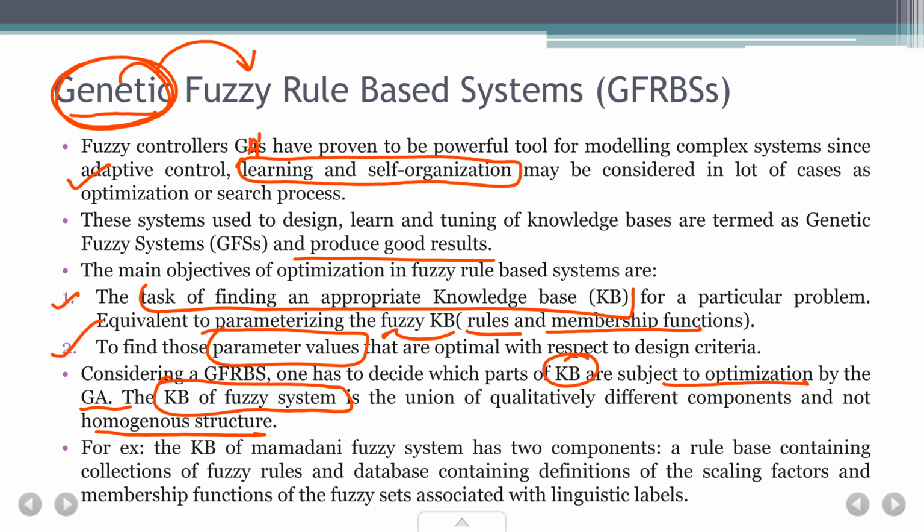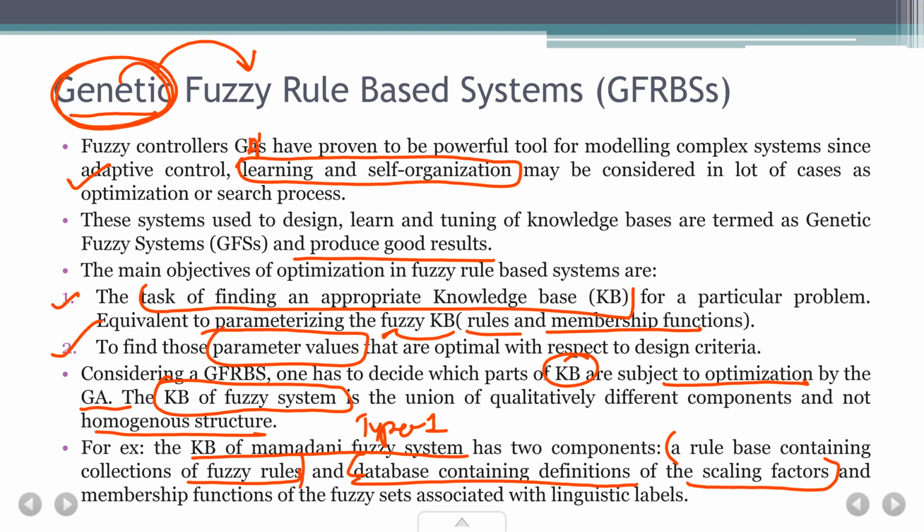Fine. Now, let's take an example. Now, in the knowledge base of a Mamdani fuzzy system. Mamdani fuzzy systems are basically type 1 fuzzy systems, the ones we have already seen in the syllabus. So the knowledge base of a Mamdani fuzzy system has two components. First, a rule base containing a collection of fuzzy rules, and second, a database containing definitions of the scaling factors.